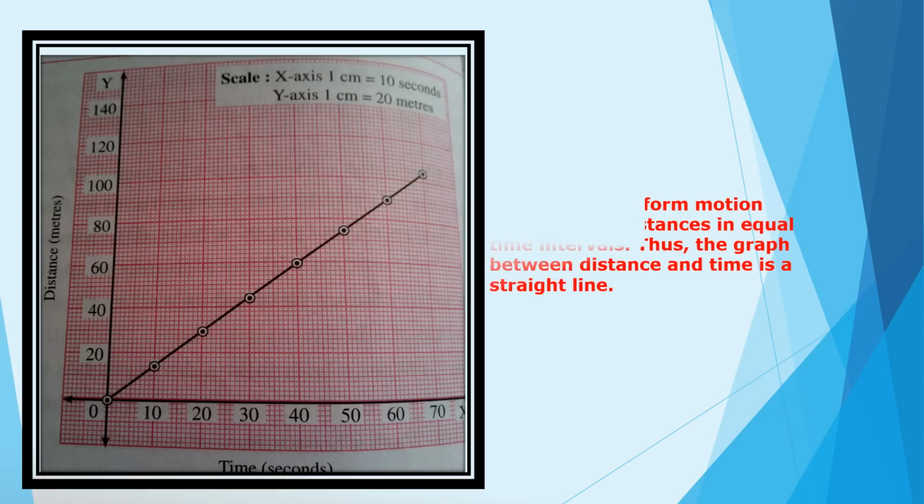After plotting the graph, distance versus time in case of uniform motion, it will look like this. It means the distance-time graph is coming as a straight line. Why is it coming as a straight line? Because an object in uniform motion covers equal distance in equal time intervals, and thus the graph between distance and time is a straight line.